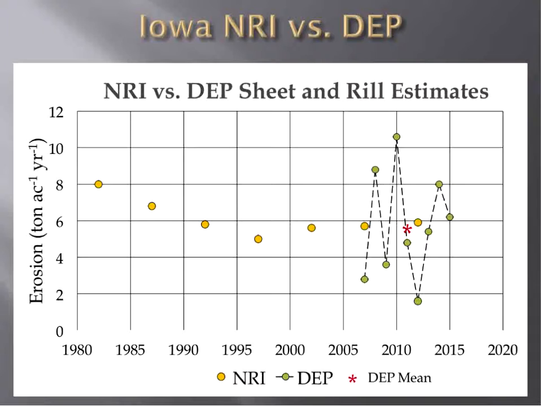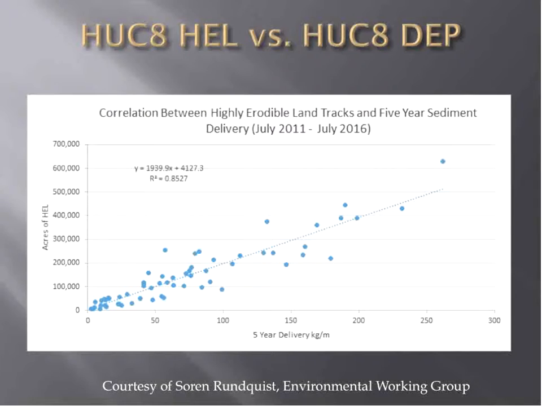If you look at the Natural Resources Inventory, which does have an estimate of soil loss going back into the 80s, and then compare that with, in the green here, our most recent Daily Erosion Project estimates, you can see the variability that we suggest. As a mean, we're pretty much right in line with the NRI. I don't know if that's good or bad.